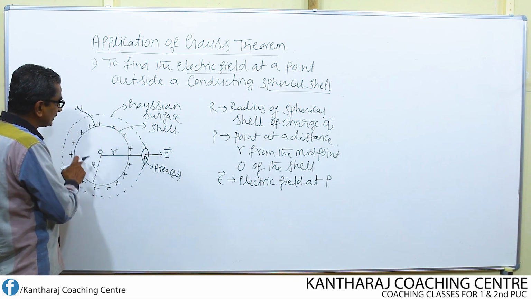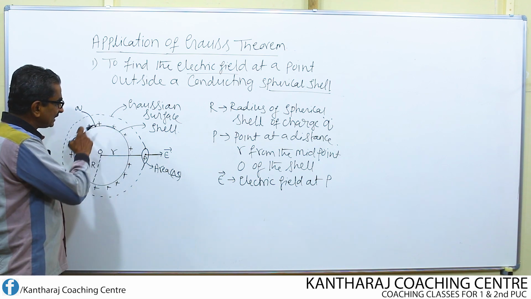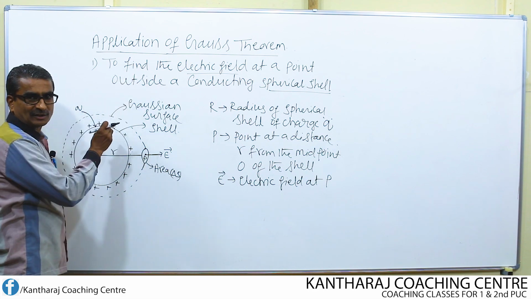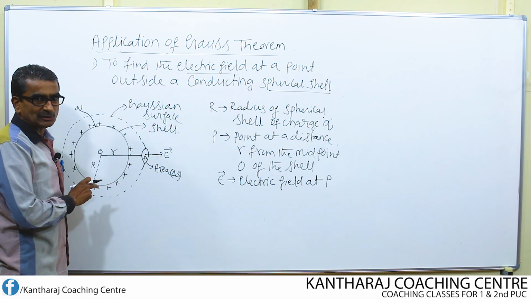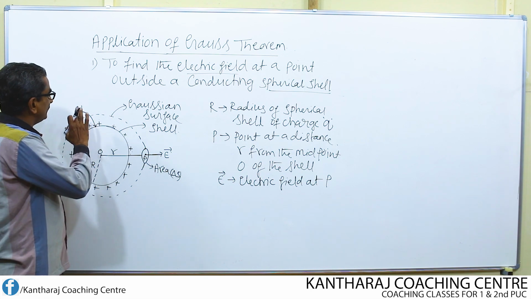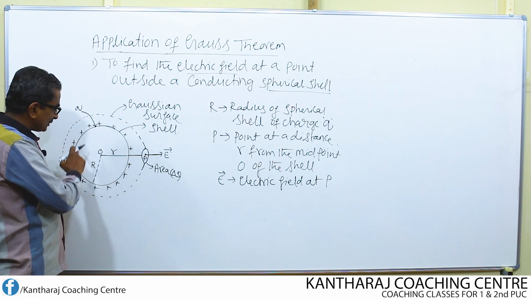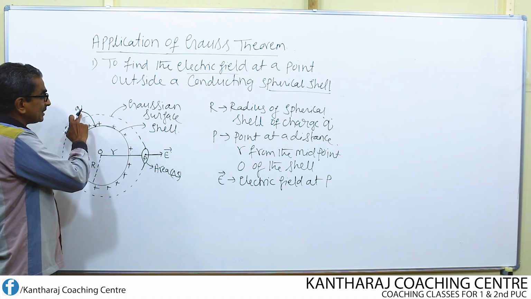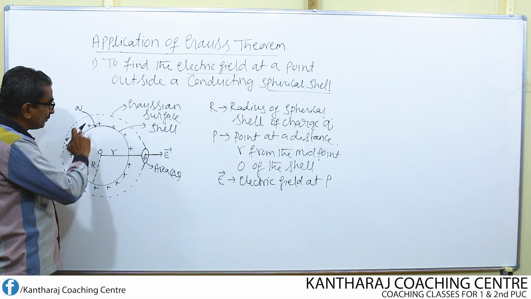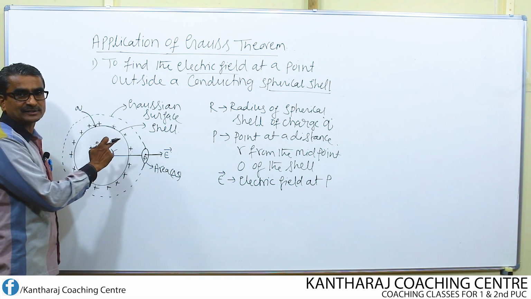That means I have charged this positively, by removing a few electrons. We know that by removing a few electrons, the body becomes positively charged. I have given some coulombs of positive charge to this shell, and that positive charge gets uniformly distributed throughout the entire surface.